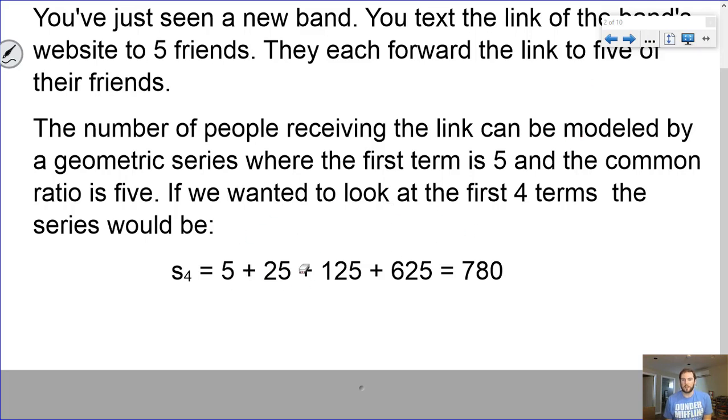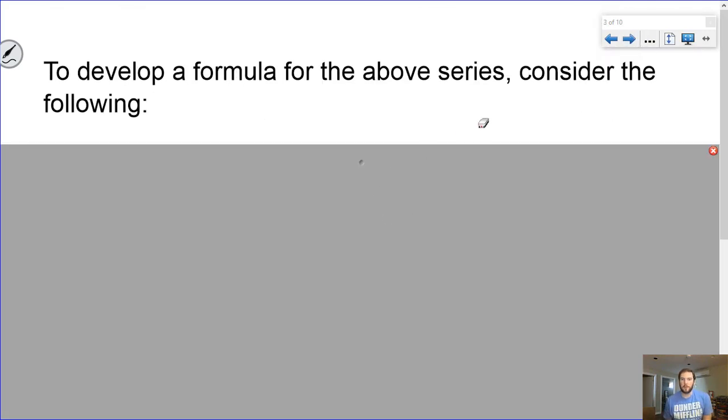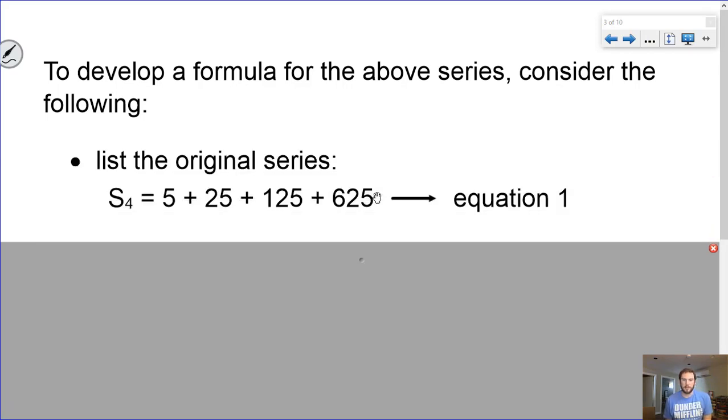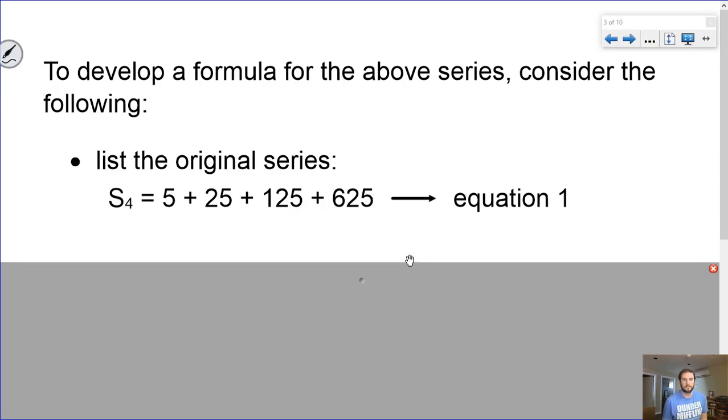Instead of adding up all the terms, let's think about it in maybe a little bit of a roundabout way, but you'll see why in a second. So to develop a formula for the above series, consider the following. If we take the original series and we list it, there's our equation 1. We're going to label this series equation 1, where we have 5 plus 25 plus 125 plus 625.